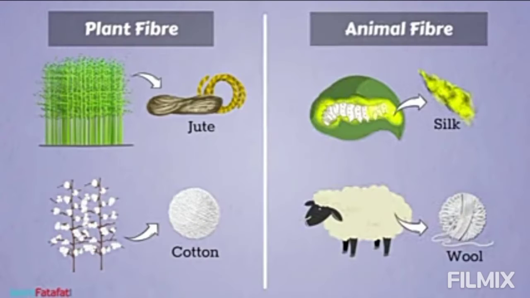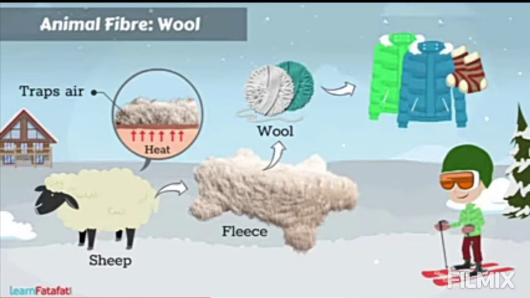Fibers are basically of three types, as I have explained to you: plant fibers, animal fibers, and synthetic fibers. In this chapter, we are dealing with animal fibers, the fibers obtained from animals. We will discuss in detail two important fibers, wool and silk. How wool is produced, and how silk is prepared, from which animal, and how its processing and production is done, will all be discussed in detail in this chapter.